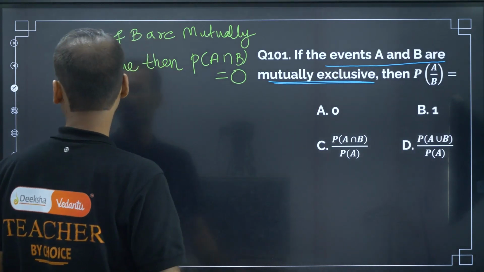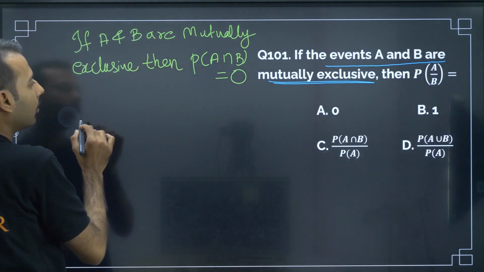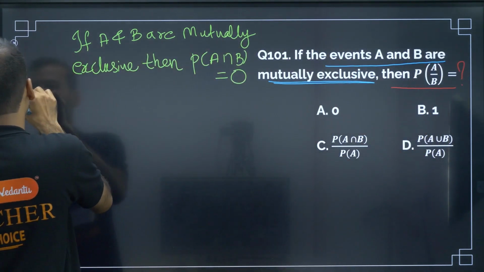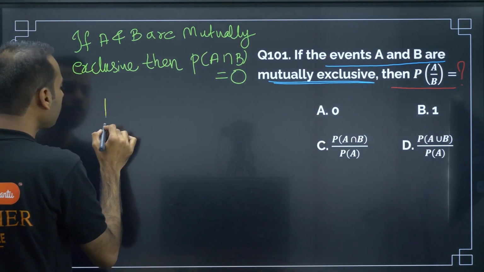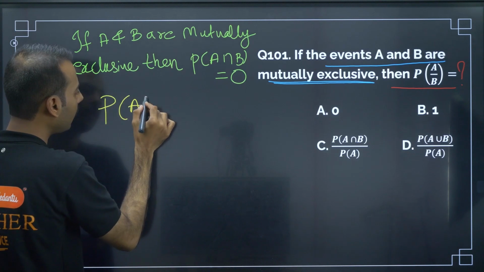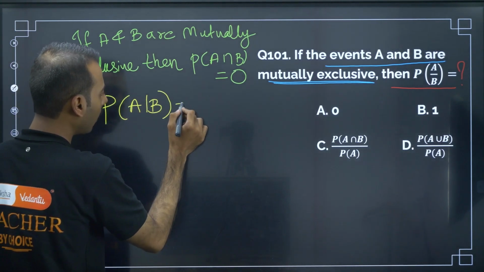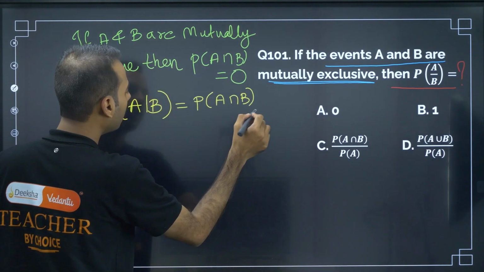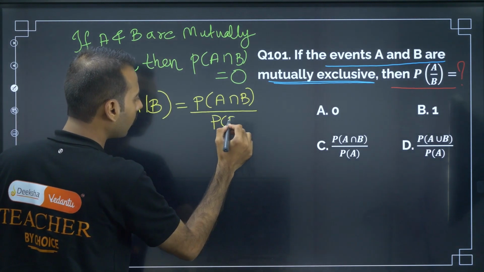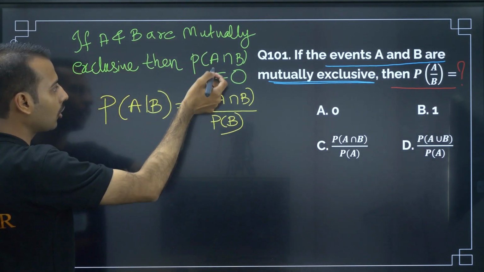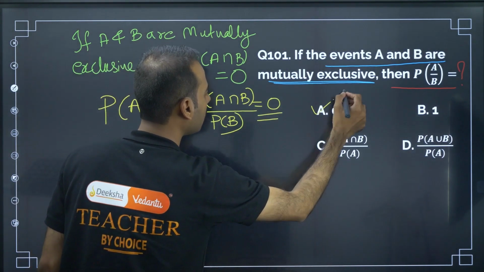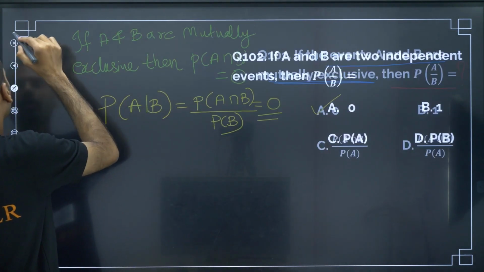Now if you go through the question, what they are saying, then probability of A given B is equal to what? So to start with, probability of A given B, conditional probability formula, I will assume you might be knowing: probability of A and B by probability of B, but this value is 0 since they are mutually exclusive, so answer is 0. Moving on to next question.